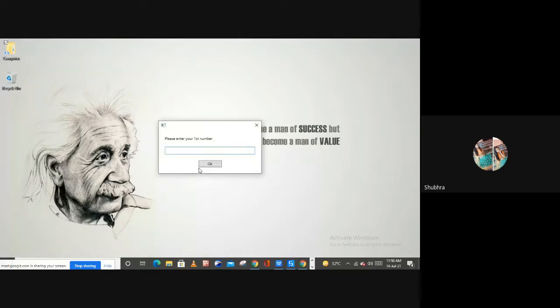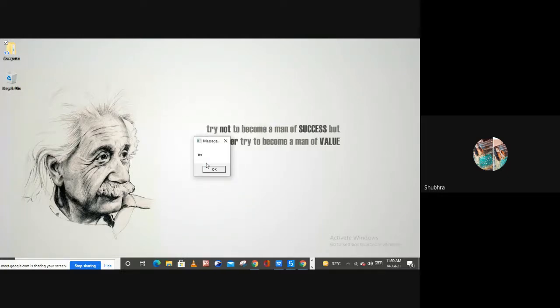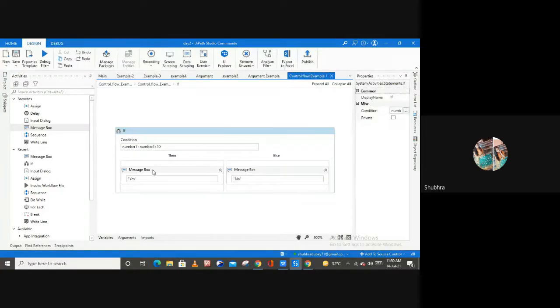Now let me run this same process again. And let me type here 5 and 4, right? Hit OK. And the answer is yes. This time the addition is 9. So that's why it is running for the then section, which is the true side, right? So this is how you can use the if activity. And if you want, you can write this expression also as less than or equal to 10, right? This is up to you. Whatever condition you want to provide here, you can.